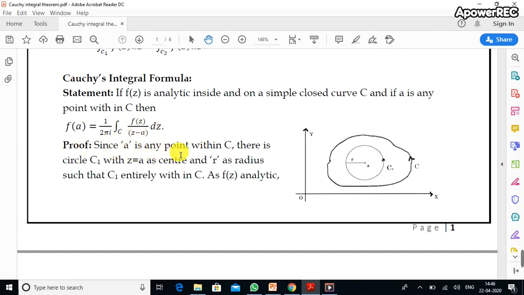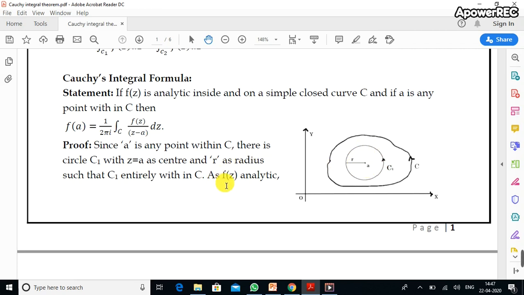Since a is any point within a contour C, there is a circle C1 with z equals a as center and r as radius such that C1 is entirely within C. So observe the diagram. This one is our closed contour C. This is our point a. We can construct a neighborhood around this point a, such as a circle around a with radius r and center a.